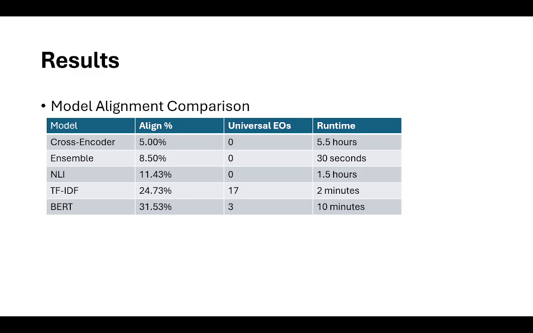University EOs are basically EOs that somehow aligned with every single proposal, which is an indication of overfitting. So we want university EOs to be low. Runtime is how long it took to train and test the model, or just run the model. You'll see that NLI, which is the one that we want, which is actually useful, only takes 1.5 hours, which is not too bad compared to other models.